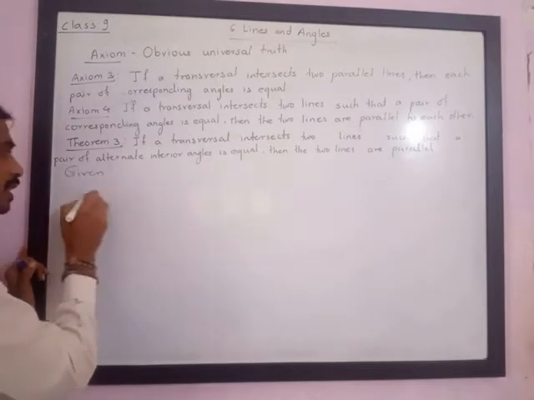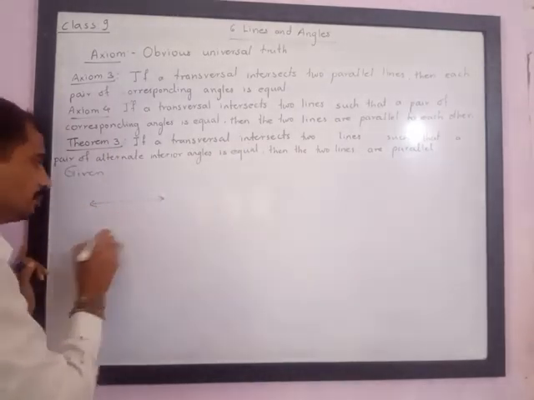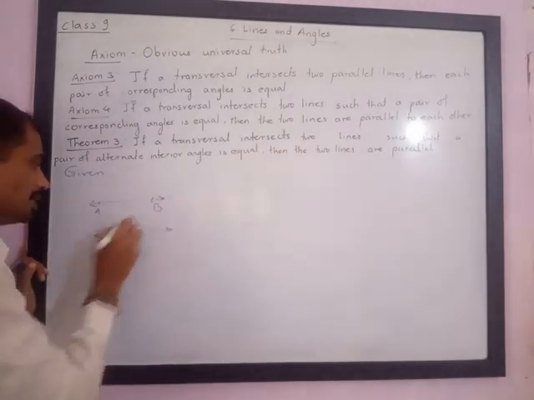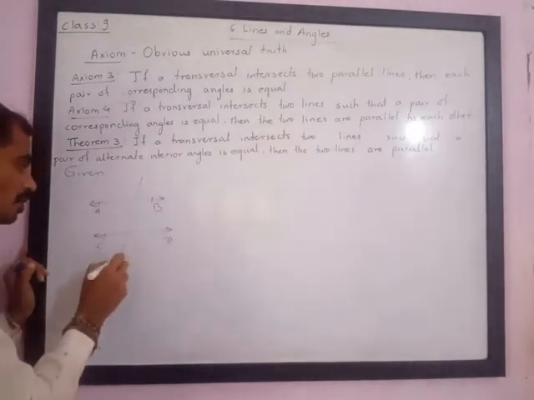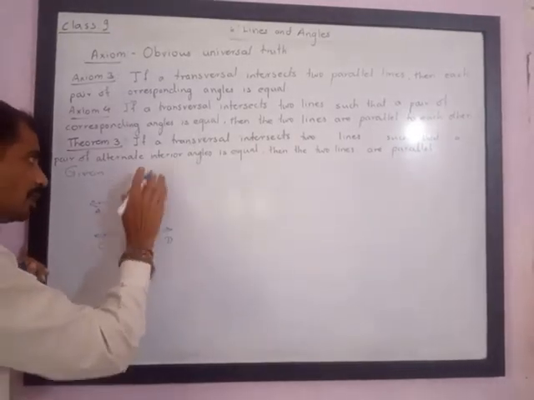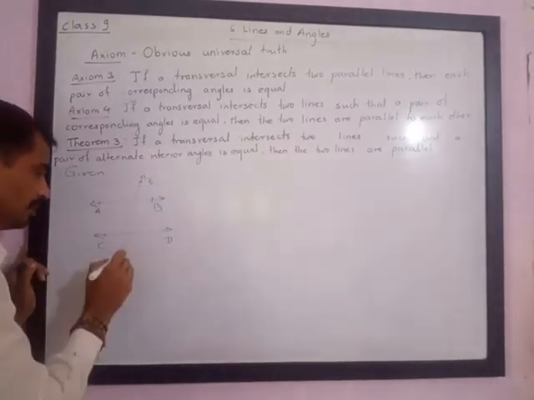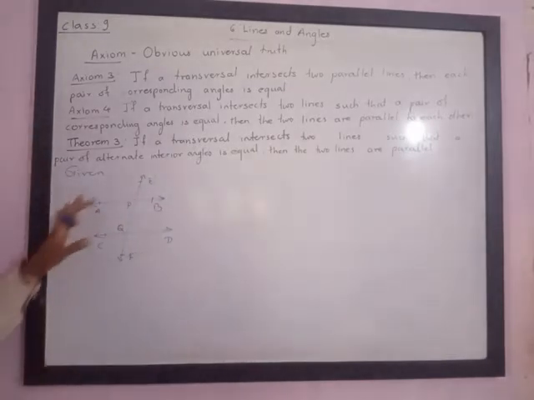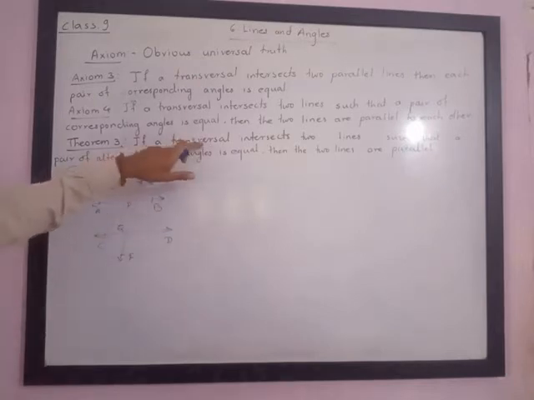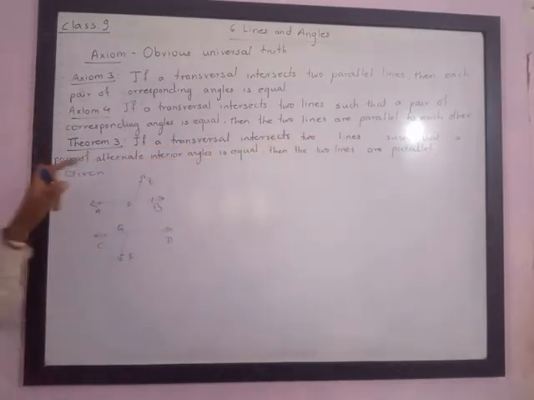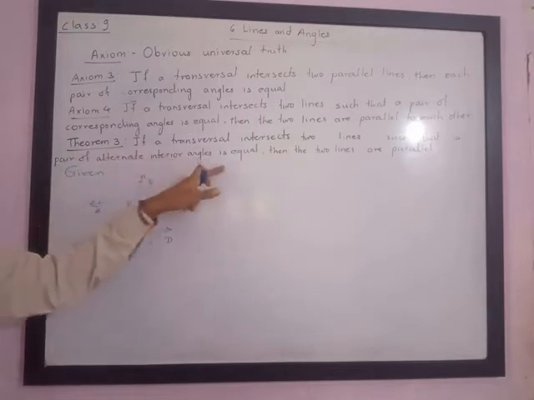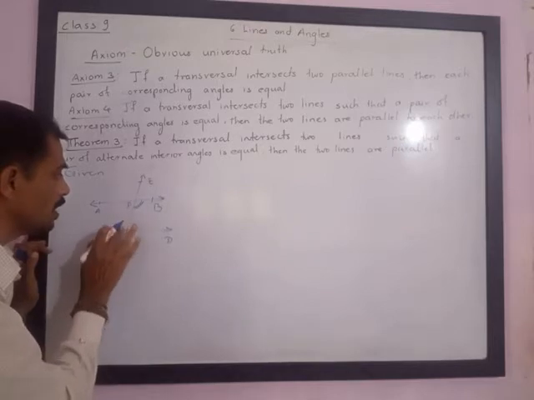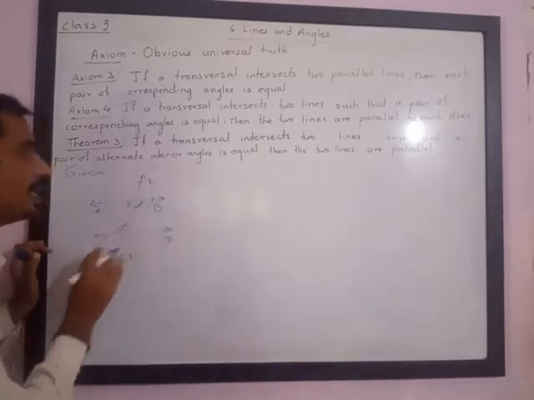So we are given that two lines, I will take line AB and line CD, and transversal EF intersects them at P and Q respectively. So what is given to us? We are given a transversal intersecting two lines such that the pair of alternate interior angles is equal. So this pair of alternate angles is congruent to each other.